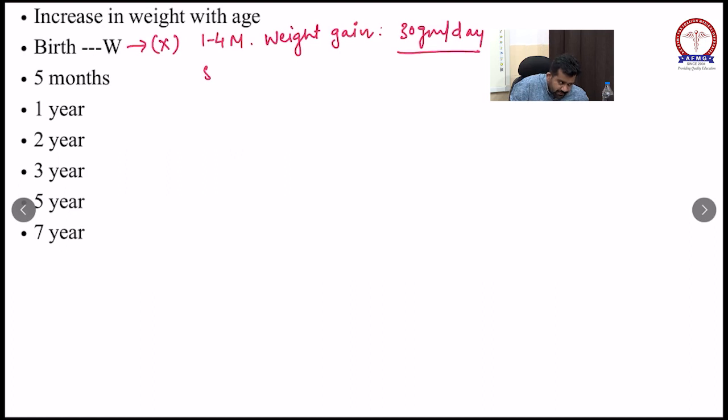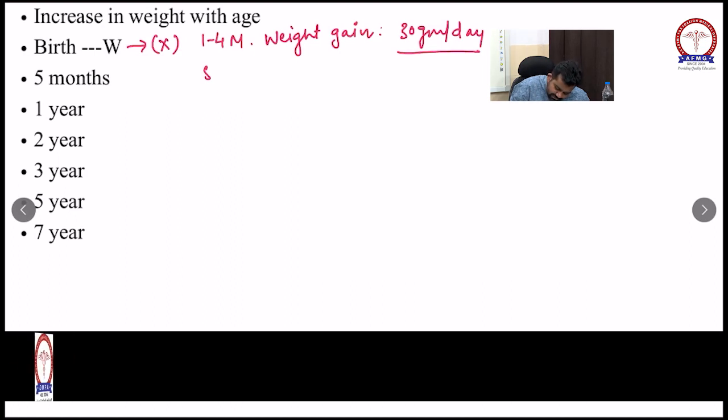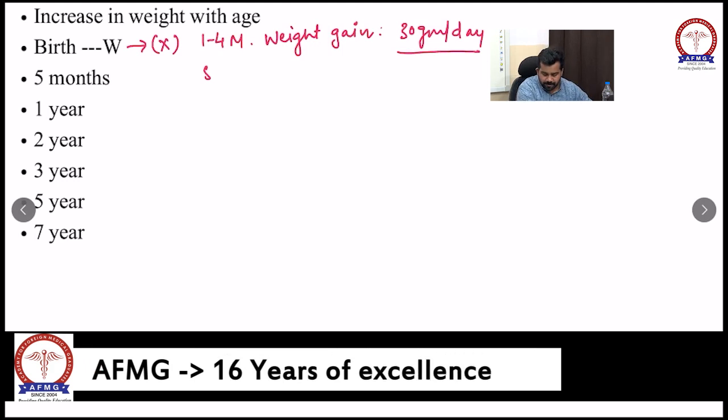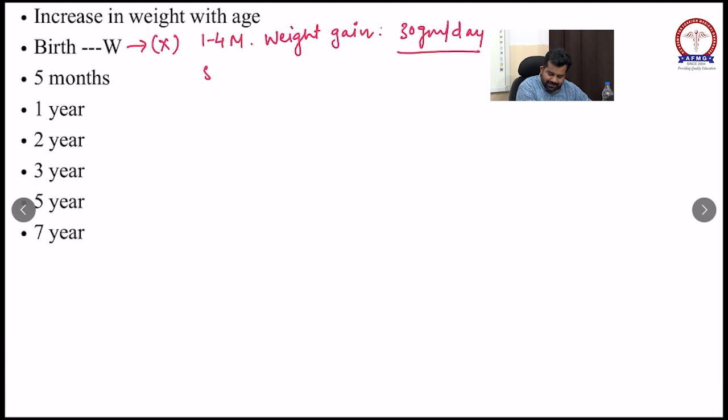During 5 to 8 months, it is 20 grams per day. And during 9 to 12 months, the child's average increase is 10 grams per day. So these are the average weight gains during the first year of life: 1 to 4 months, 5 to 8 months and 9 to 12 months, 30 grams, 20 grams and 10 grams per day.